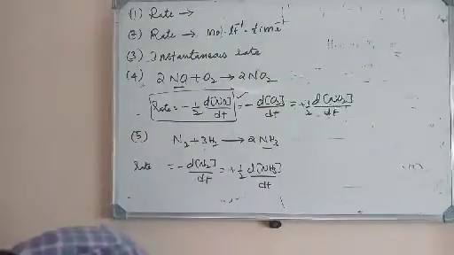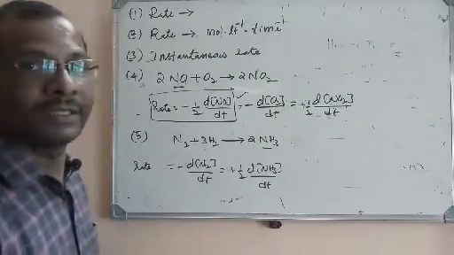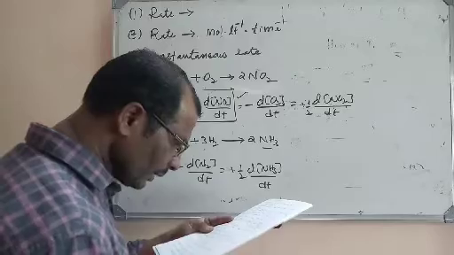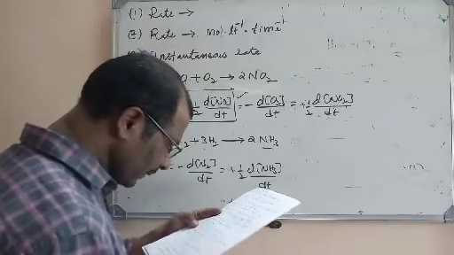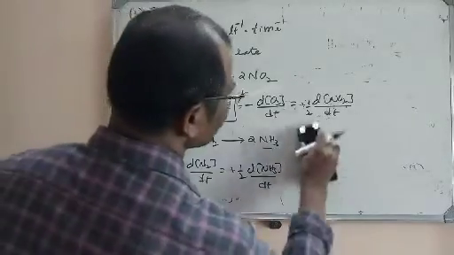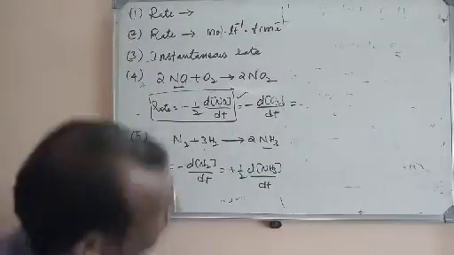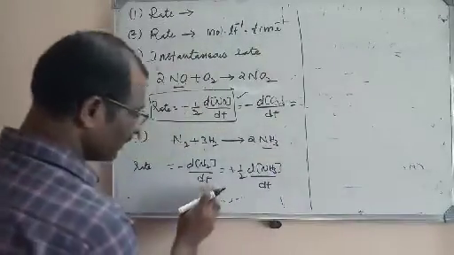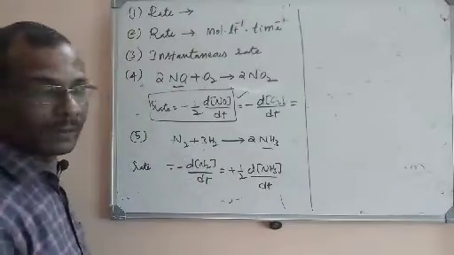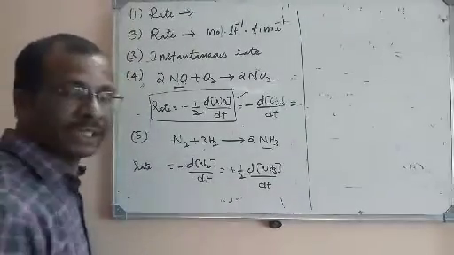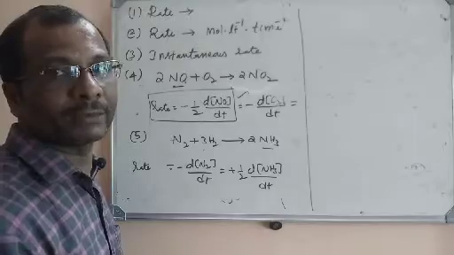Now here they have given the rate of disappearance of nitrogen. Just now I told you what is meant by rate of disappearance. The rate of disappearance for nitrogen is given. That means this value is given. Please ignore the signs. Signs are not needed when we are talking about the rates.